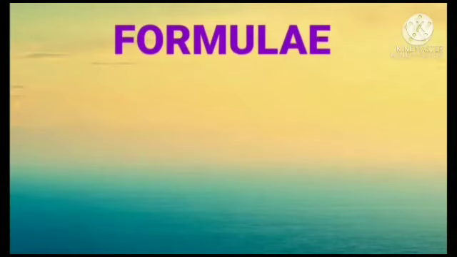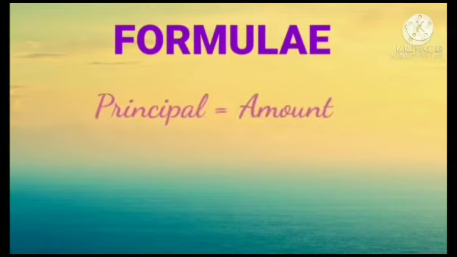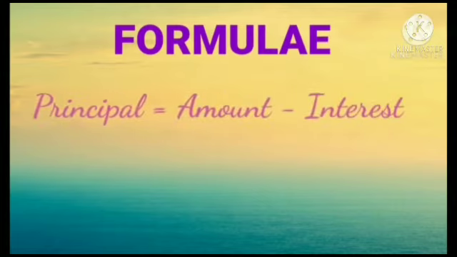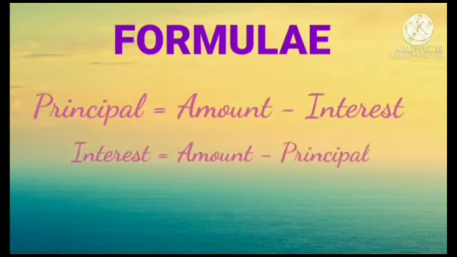Understood? Now let's see the formulas. The first formula, for finding the principal, is principal equals amount minus interest. You subtract the interest from your amount and you get your principal. The next formula is for finding the interest: interest is equal to amount minus principal.